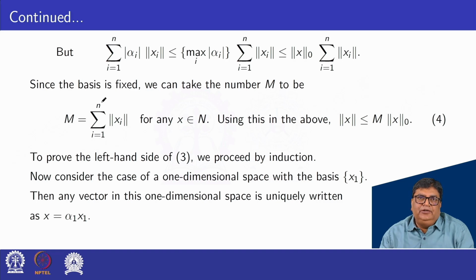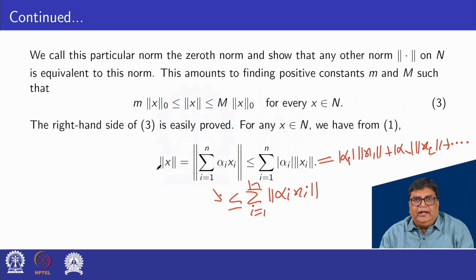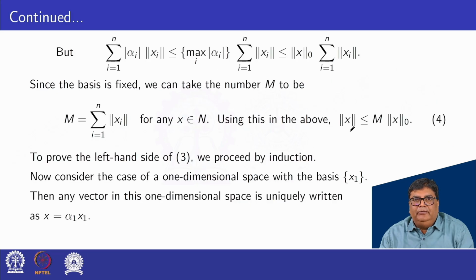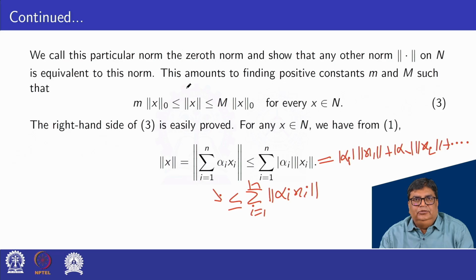Suppose summation i equal to 1 to n norm xi is a constant M. So norm x less or equal to M norm x0. Equation 4. Okay, so this part is proved.